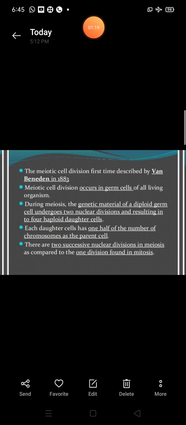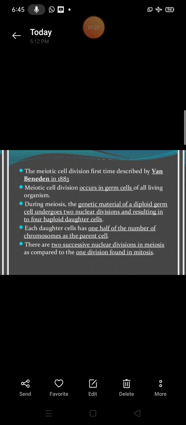Let's start today's topic, the meiosis cell division. Meiosis cell division occurs in germ cells of all living organisms.